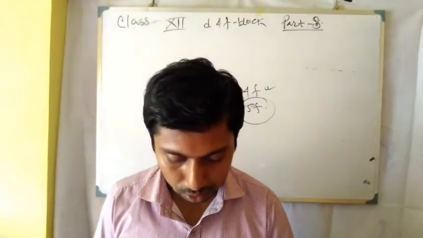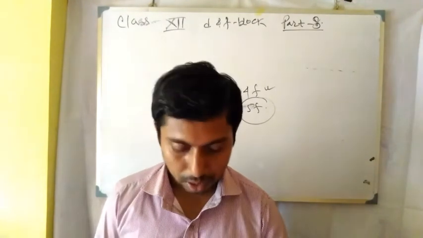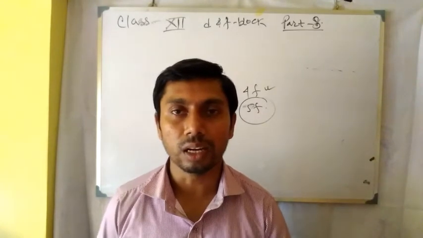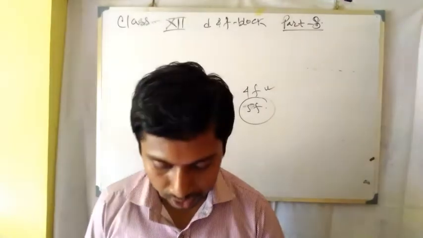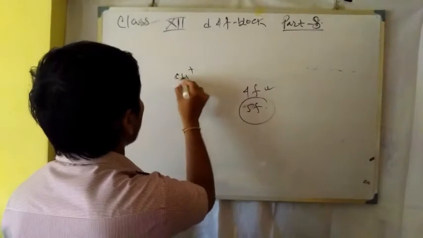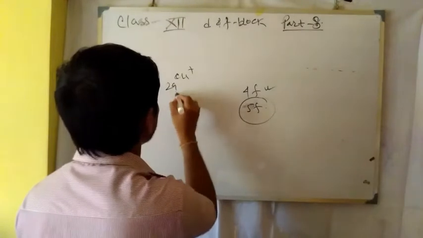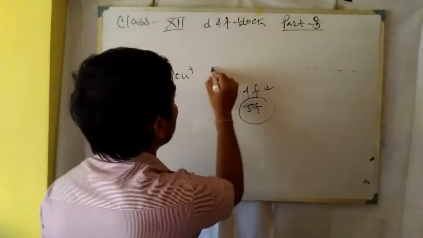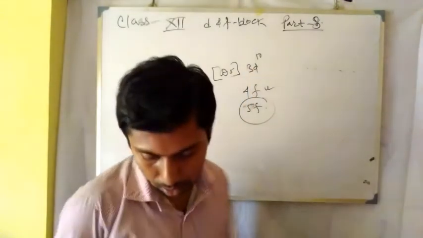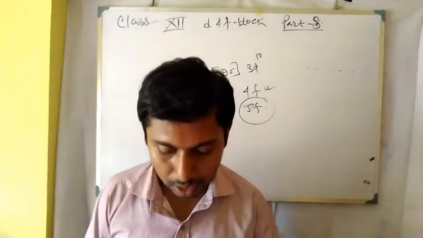If you have to write down the electronic configuration, suppose Co2+ or Cr3+, then you do not have to elaborate 1s2 2s2 3s2 etc. You have to take the nearest noble gas configuration. Just for example, copper plus. Now copper, the atomic number is 29. Now the nearest noble gas, that is argon, and 3d10. That is Cu+, and for Cu2+ it is 3d9.